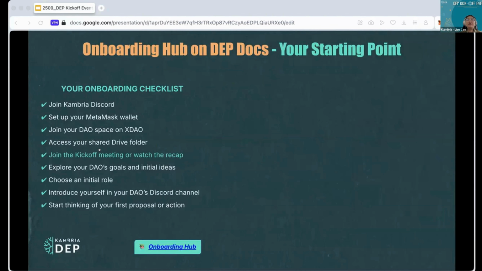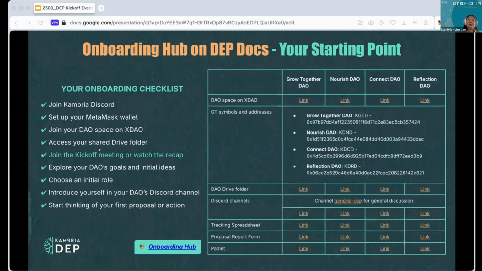Since we are at the kickoff event now, you have already completed 5 action items such as joining Camera Discord, setting up your MetaMask wallet, joining your DAO space on SDAO, accessing the right share folder. We'll walk through the next 4 items together.